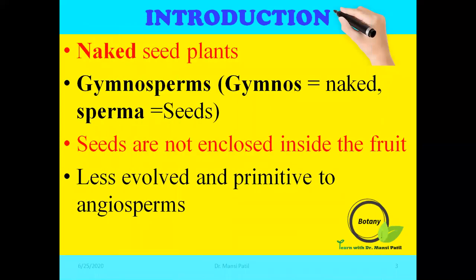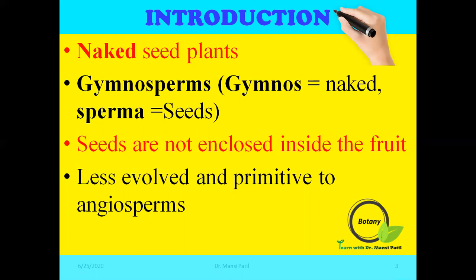As we have already seen, gymnosperms are seed-bearing plants, but the most important characteristic of gymnosperms is that seeds are naked. In angiospermic plants, after fertilization, the ovary gets converted into fruit and the ovule into seeds.